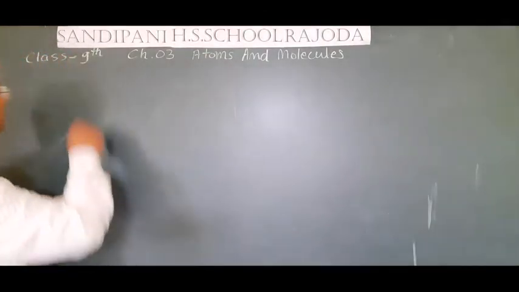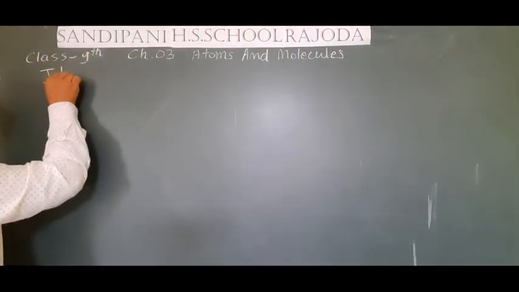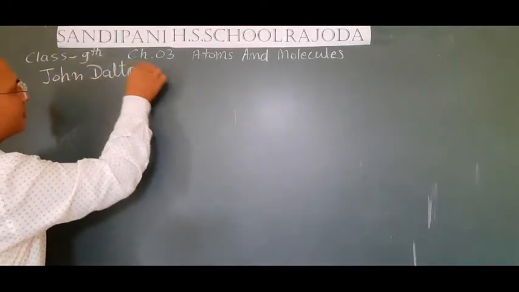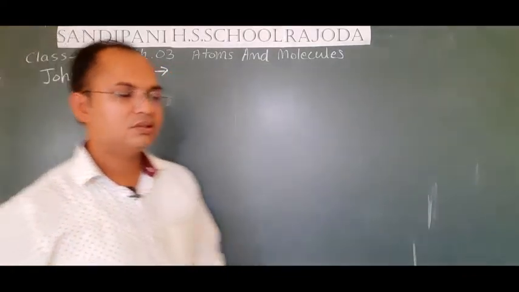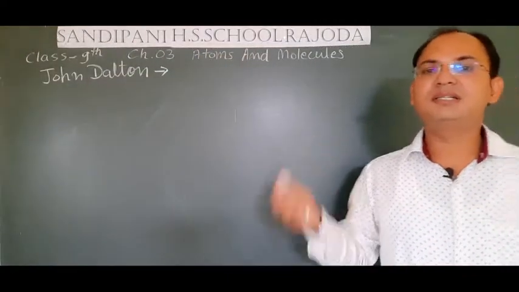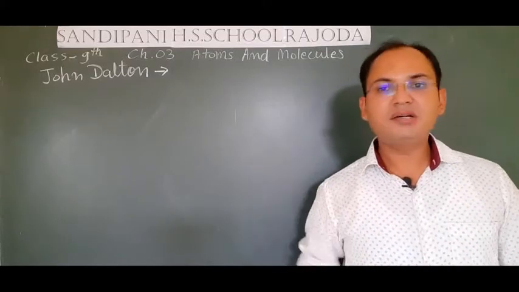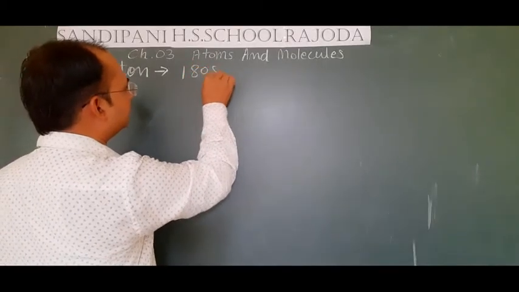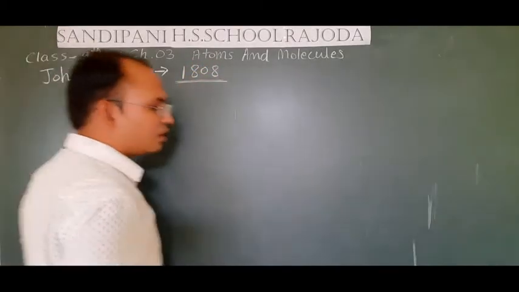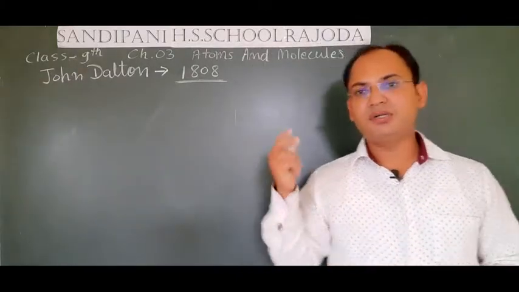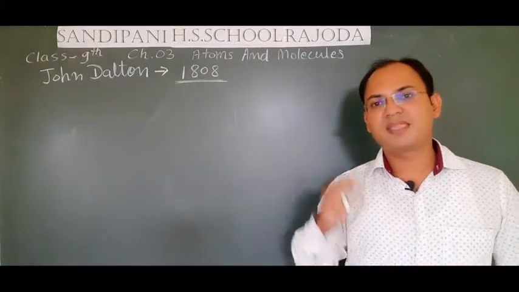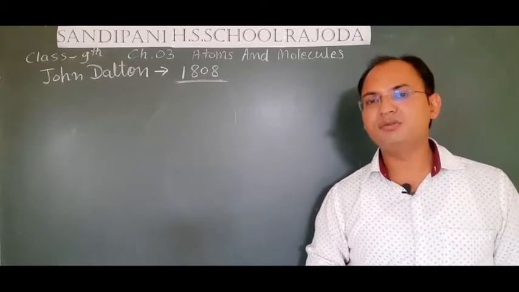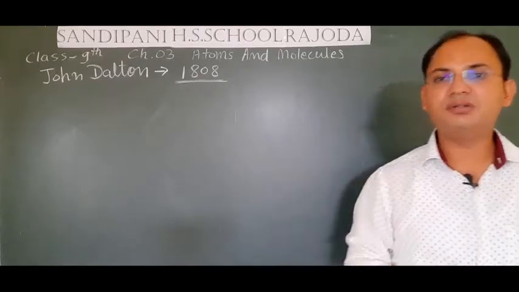The name of the scientist was John Dalton. John Dalton proposed a theory related to the atom in the beginning of the 19th century, that is in 1808. He proposed some points related to the atom, and those points are collectively known as Dalton's atomic theory. So, John Dalton gave the theory related to the atom.